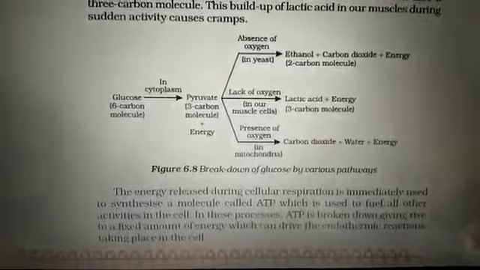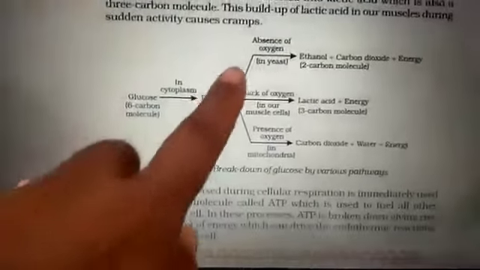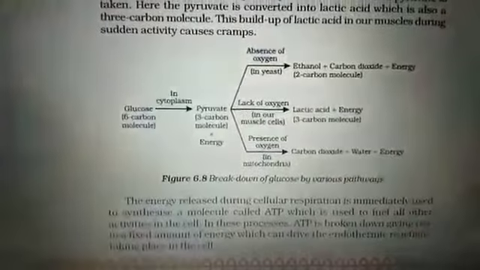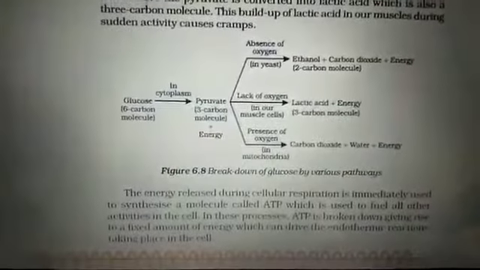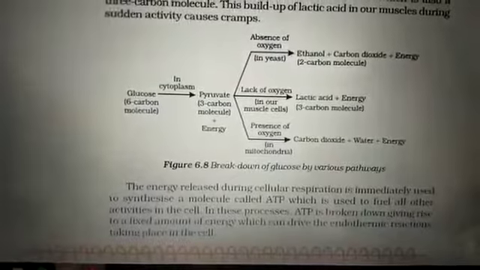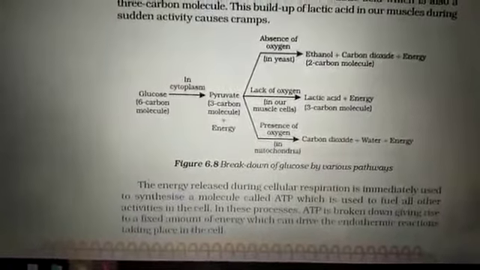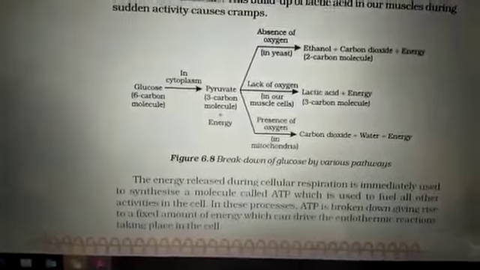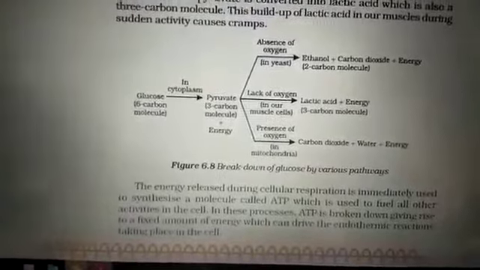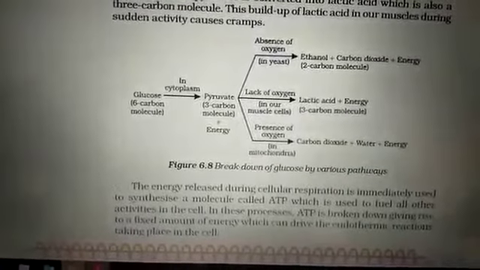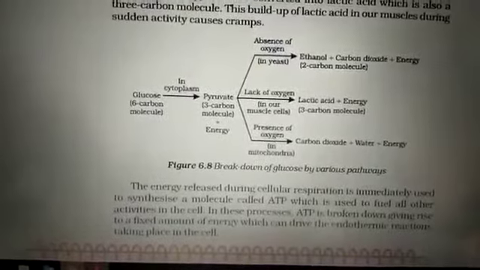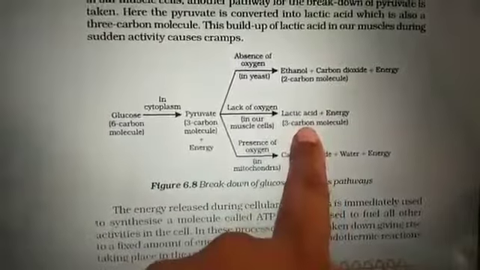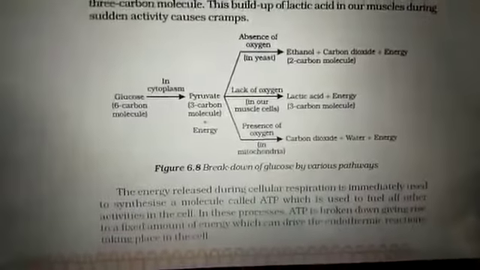Okay, and next, that is lack of oxygen. If in case there is a less amount of oxygen, and more is required, for example during running or during exercising like athletes, at that moment the oxygen requirement of our body is more. So if you are not getting enough oxygen which is required at that moment, during that stage in our muscle cells, the pyruvic acid or pyruvate gets converted into lactic acid or lactate. It is just a similar form of the pyruvate, which is called lactic acid.